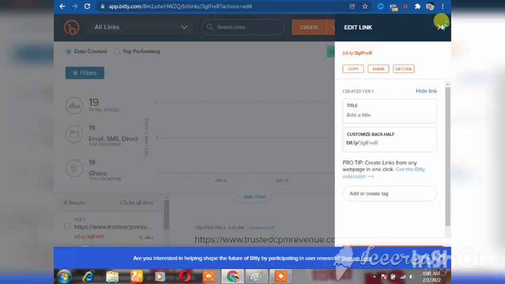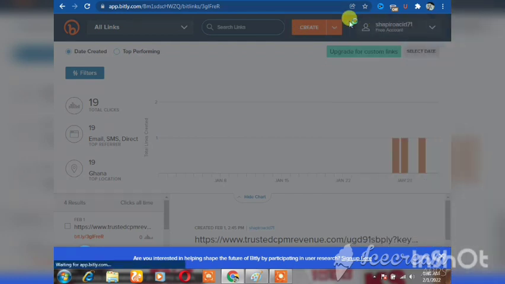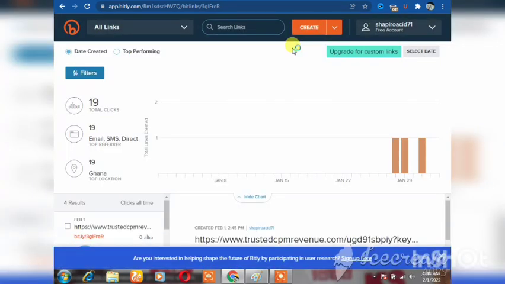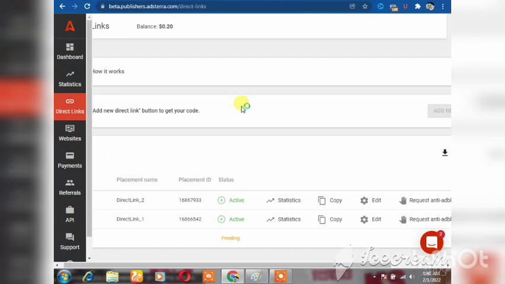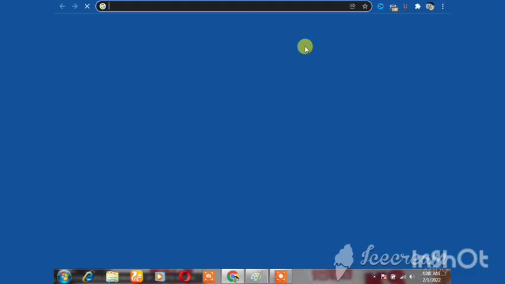Now somebody asked me, so I said, this link that I have copied, how am I going to use it? Guys, the thing is, the moment somebody clicks on the link, you just get paid. You do not do any work. There is no work for you to do. The moment somebody clicks on the link, you just get paid. So let me show you how the link looks like.